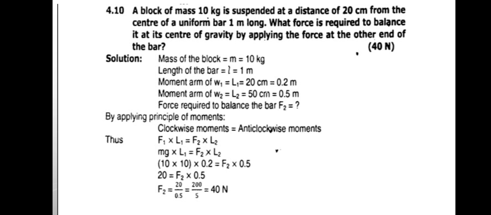Here F1 is not given. We will find it through our basic formula, F equals mg. By putting the values of m and g, we can find the value of F1. Now by solving this and putting in all the given data, we can find the value of F2, which equals 40 Newton.